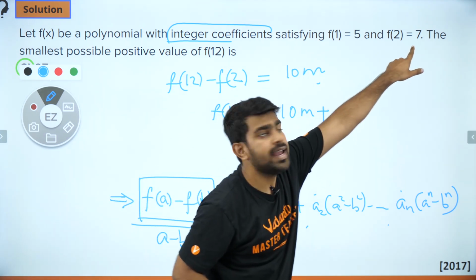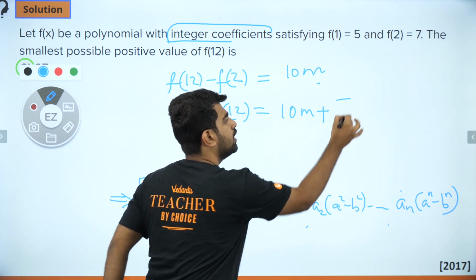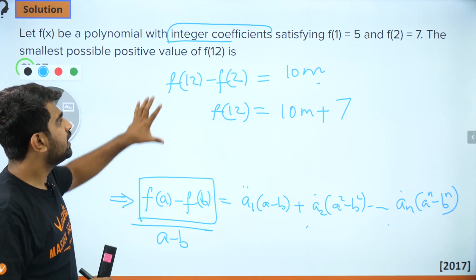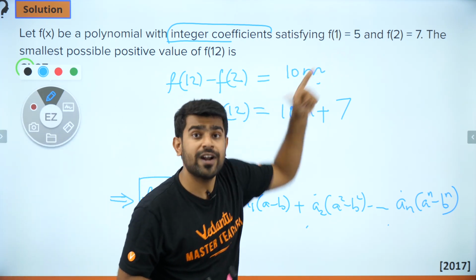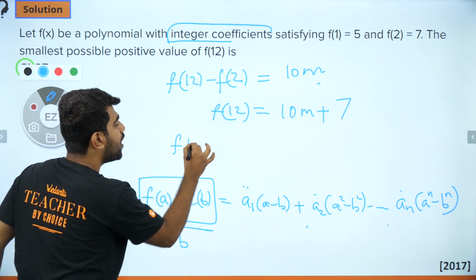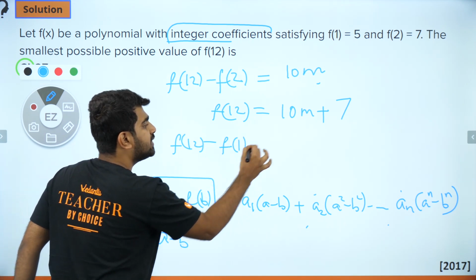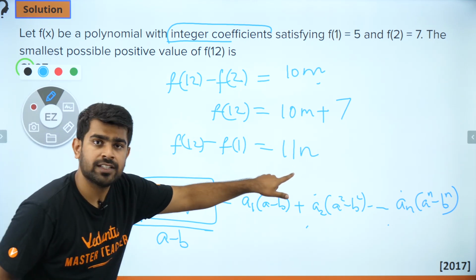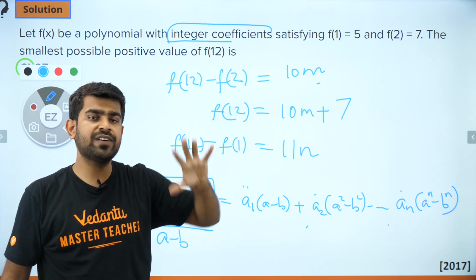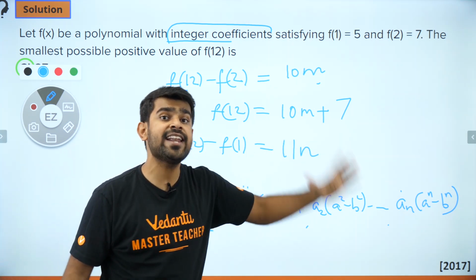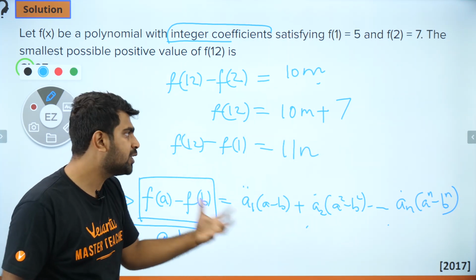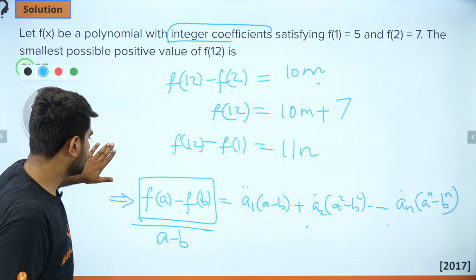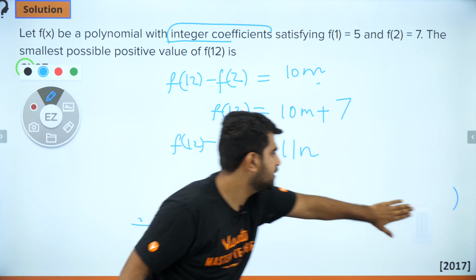What is f of 2? f of 2 is 7, given to me. f of 2 is 7, which is given to me, isn't it? Brilliant. So now I have one more condition. What is that? f of 1 is also there. So can I say f of 12 minus f of 1 is divisible by 11? If it is divisible by 11, then it has to be a multiple of 11. Can I say it is of the form 11n? Yes, absolutely, where n is some integer. Clear? Perfect guys, done. Let me erase this.